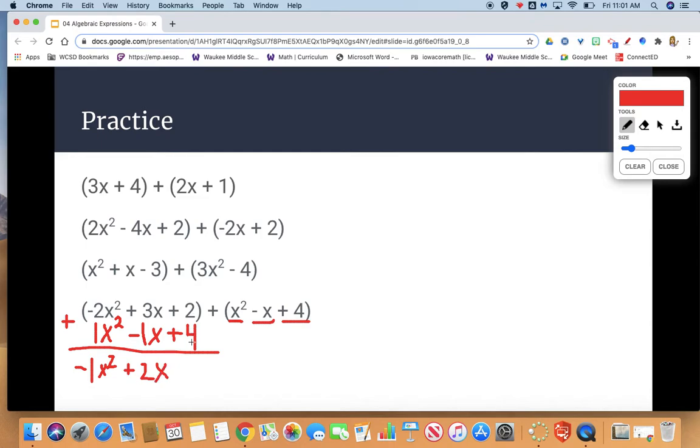And then 2 plus 4 is a positive 6. So my final expression is negative 1x squared plus 2x plus 6, or negative x squared plus 2x plus 6. That is adding polynomials. Now we're going to move into subtracting polynomials.